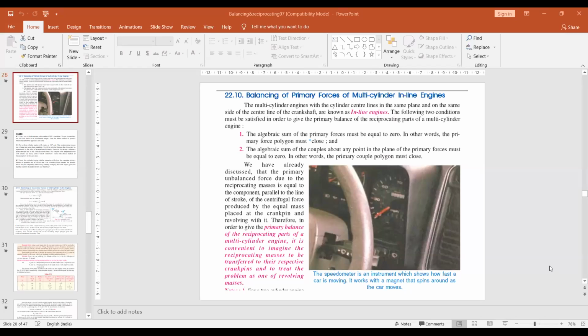Before going to today's topic, we will rewind the earlier class, that is, partial balancing of locomotives. Those have some effects. What are the effects? The first one is the variation of tractive effort, the second one is the swaying couple, and the third one is the hammer blow. We have already seen the formulas for the variation of tractive effort, the swaying couple and the hammer blow, and we have already done problems on this topic also.